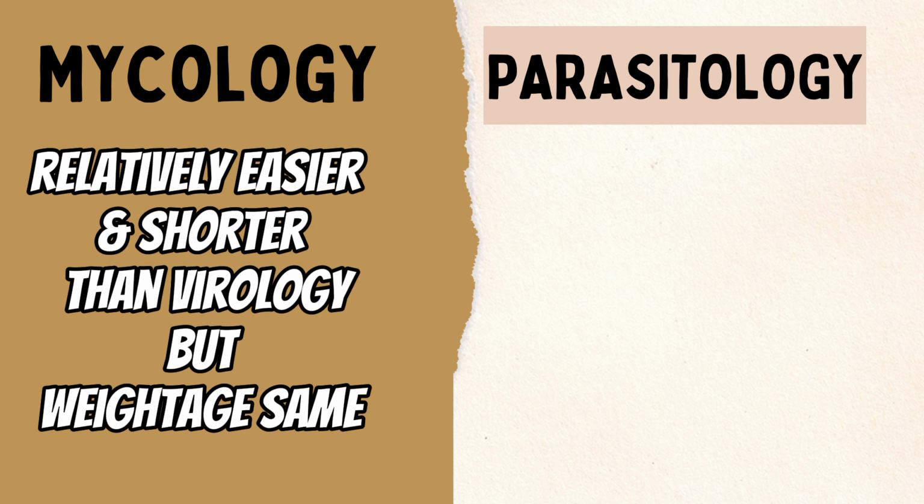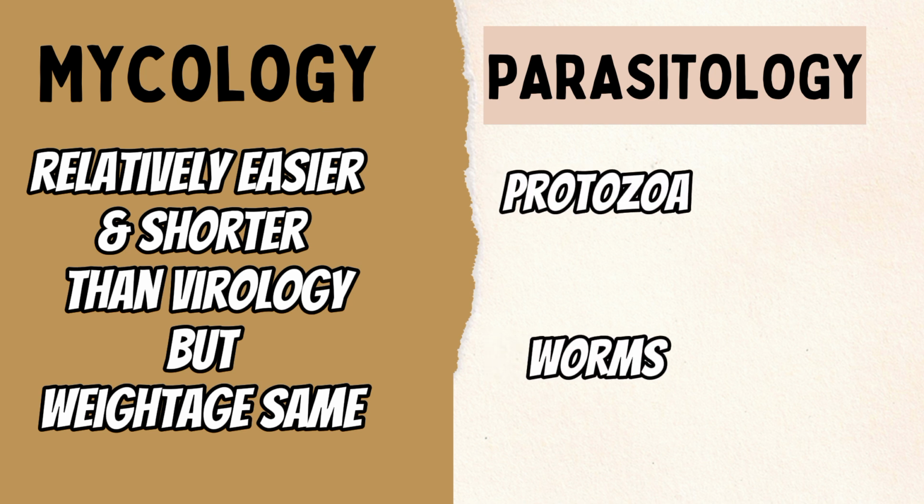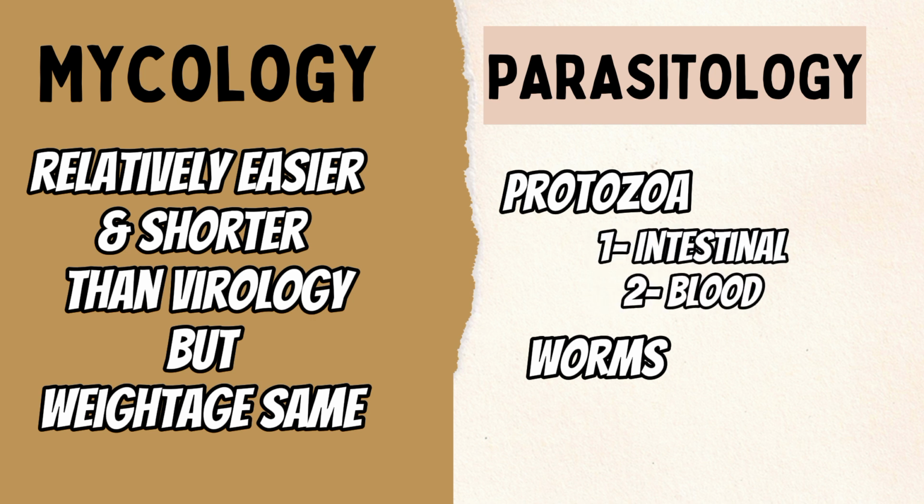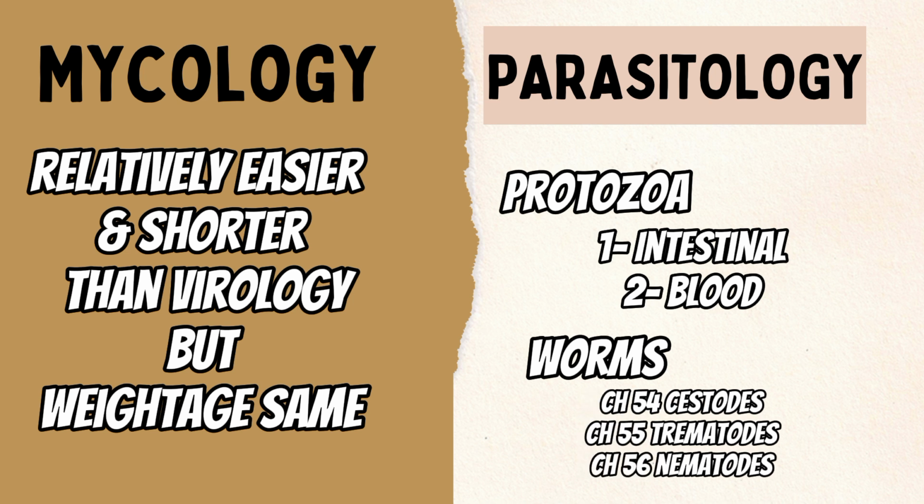The next section is parasitology, in which two kinds of organisms come, one is protozoa and the second is the worms. In protozoa, there are two important groups, which are the intestinal protozoa and the blood protozoa. Chapter number 53, which is based on minor protozoan pathogens, is not that important and you can omit it. The next three chapters, which are chapter number 54, 55 and 56 of Levinson, are based on the worms, which are the three classes of worms: the cestodes, trematodes and nematodes.